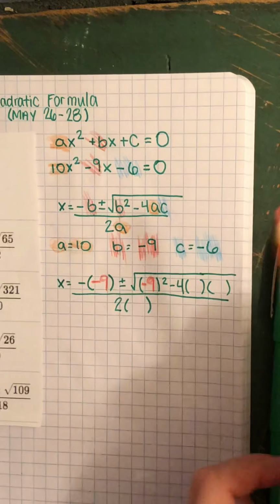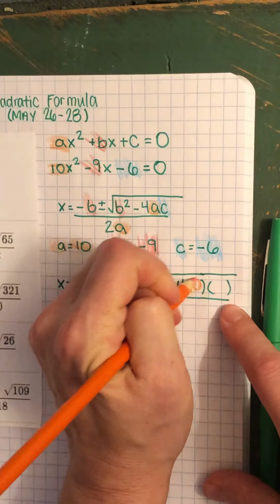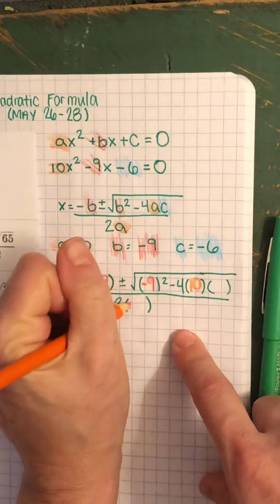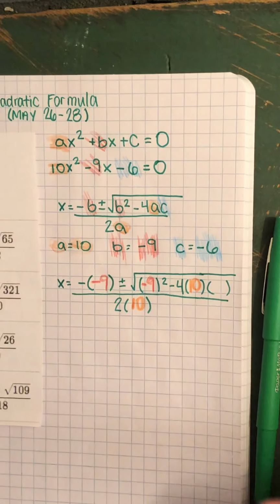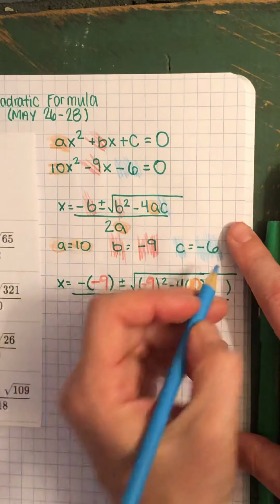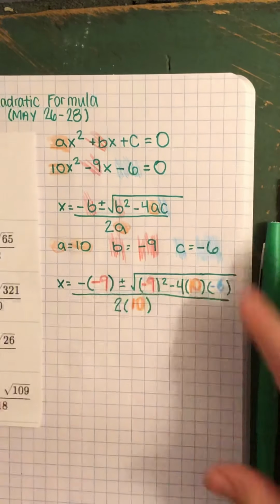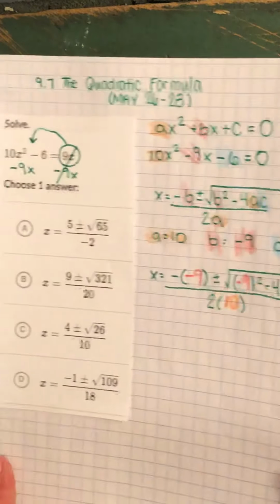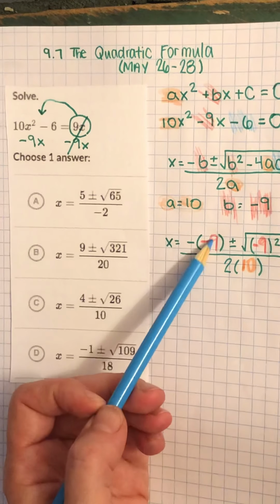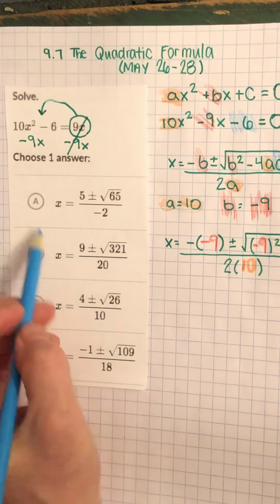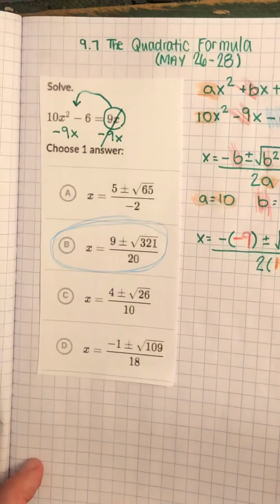Then I've got a, c, all over 2a. So a shows up there twice, and that's my c, negative 6. If you look at your answers, you can already see how this is shaping up. There's our 9, and this is going to be 20, so it's probably this one right here. But we're going to do the most, and we're going to double check, okay?